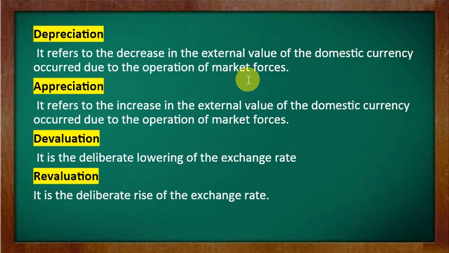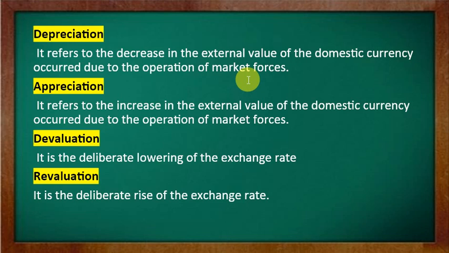Suppose we are demanding more foreign goods, then we have to purchase those goods from the outside country. For that we have to pay, and while paying, we need foreign currency. So what happens?